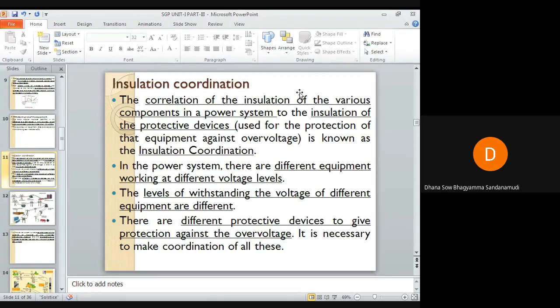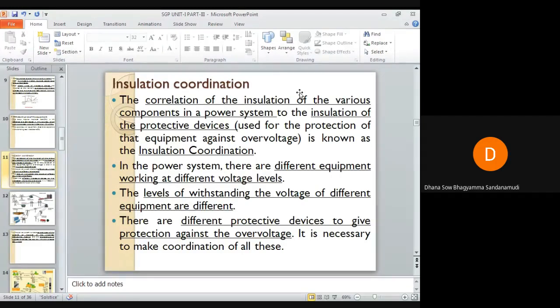If that insulation fails to protect, then these protective devices will try to protect the equipment. Of course, the protective device will not wait till the insulation breakdown occurs in the equipment; that's not the process. I will tell you how the equipment is protected against the faults in this concept itself, where you will get the proper clarity if you are listening carefully to the class